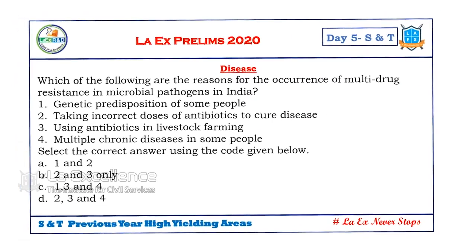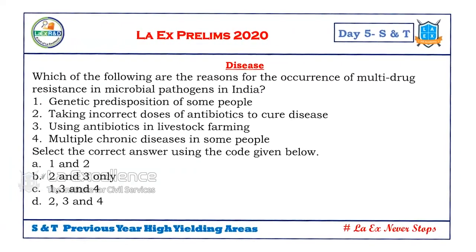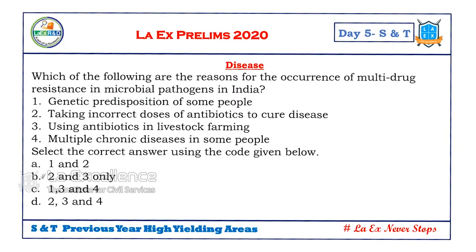Next, diseases. This is one of the important issues for this year. This is going to be one of the high yielding areas, diseases, especially this coronavirus disease. And we have other issues like malarial drug used for coronavirus, Ebola drug used for coronavirus. So for that, we need to know what these diseases are and what their characteristics are. And multi-drug resistance for many diseases is increasing. Especially for TB, it is increasing. So these kinds of questions we can expect.